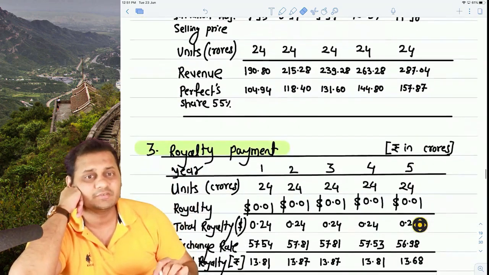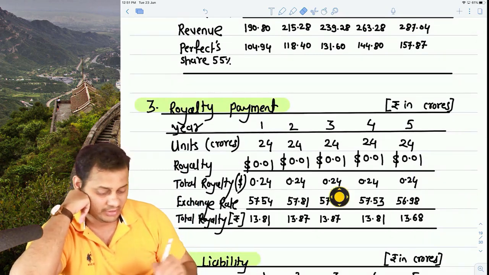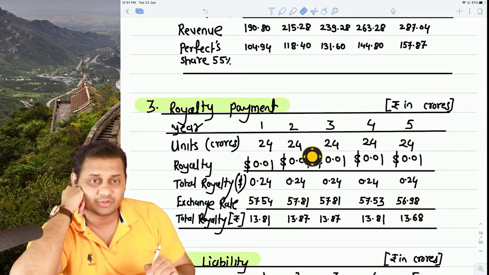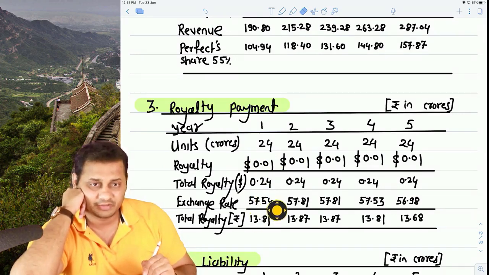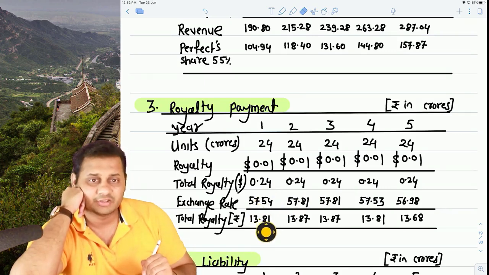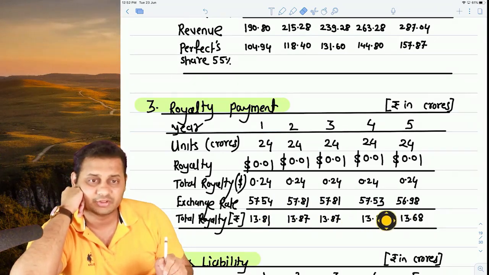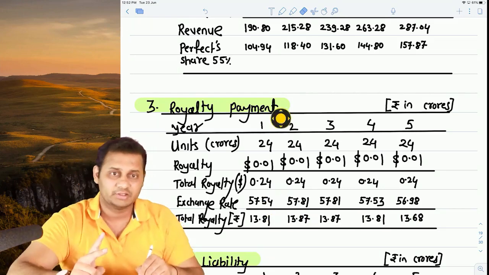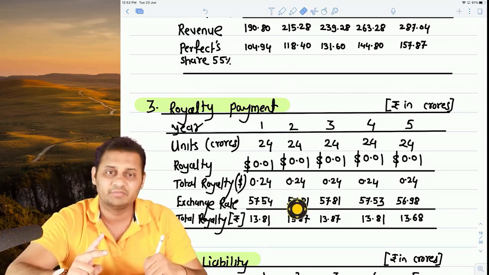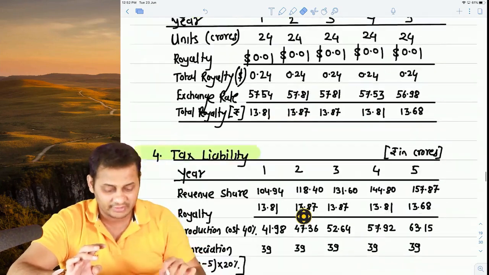Now the next working we did is for the royalty payment. You remember 24 crore units will be sold every year, and on every bottle we will get $0.01. Now the total royalty becomes 0.24 and the exchange rate is this, because this 0.24 is in dollars right now. So we converted the dollars into rupees. This is the total royalty in terms of crores that we will get. So there are two types of income for us. One is the share of 55%, the second one is the royalty payment. Now take these two figures only.